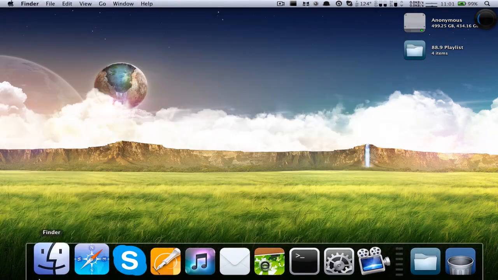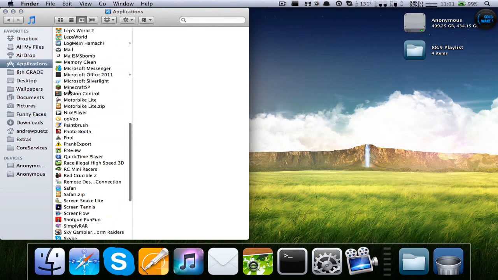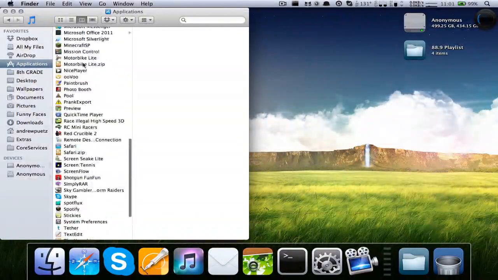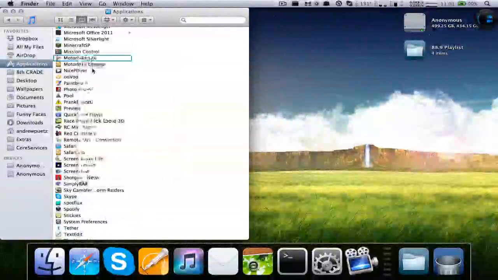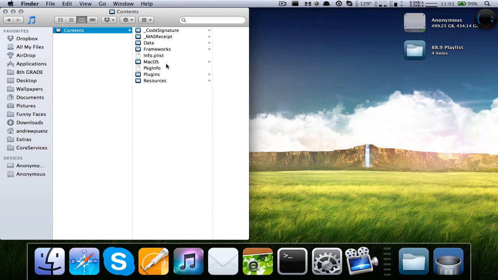Then you go to Finder and to Applications. You find Motorbike, Show Package Contents. Well, you control click it or right click the Motorbike Lite game contents, and you're going to have all these little things here. So I'm going to have these files except for the full version in the download link below.